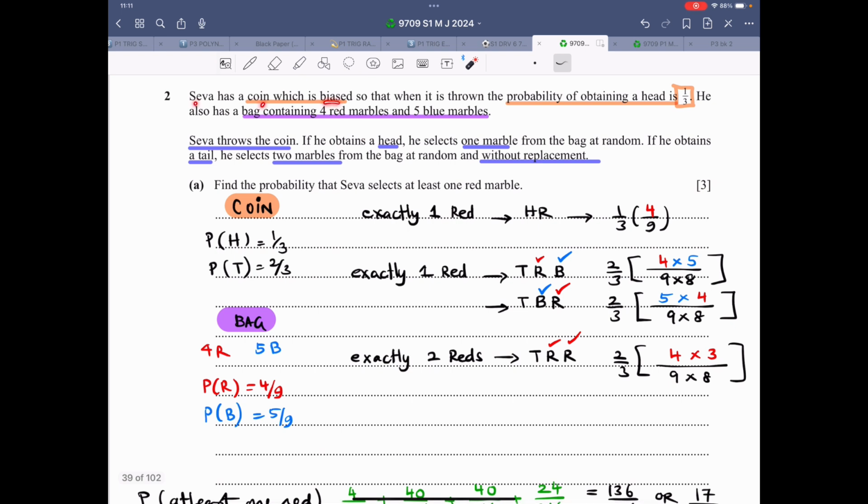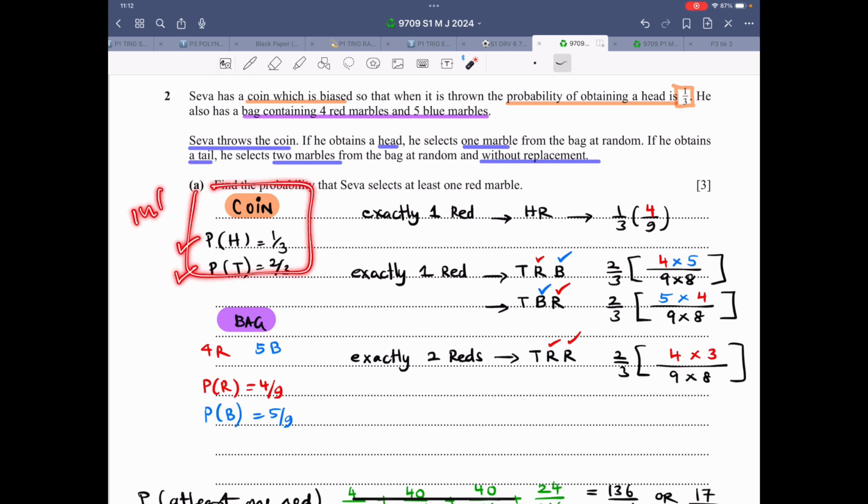Saver has a coin which is biased, so that when it is thrown, the probability of obtaining a heads is 1/3. He also has a bag containing 4 red and 5 blue marbles. This person throws the coin. If he obtains a heads, he selects one marble from the bag at random. So if this probability is applied, then he'll be selecting only one marble from the bag. On the flip side, if he obtains a tail, the probability of obtaining a tail is 2/3, and it's written right over here.